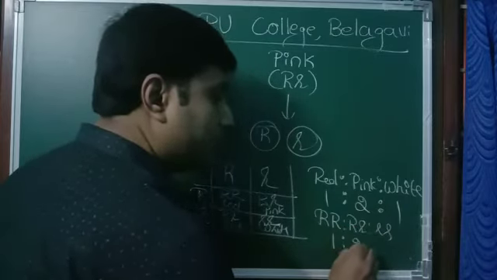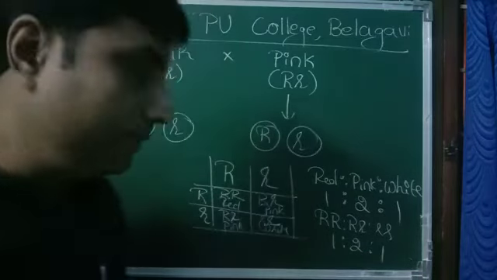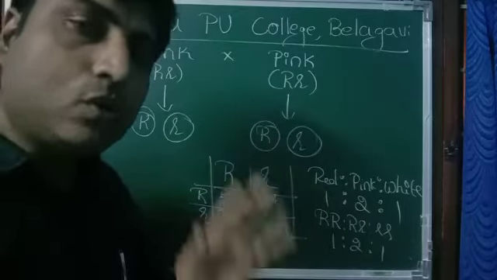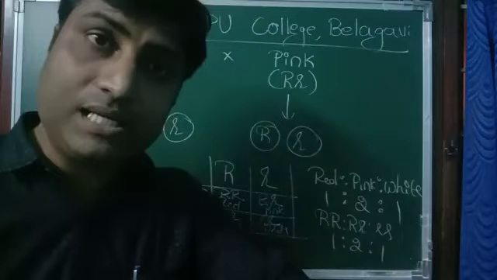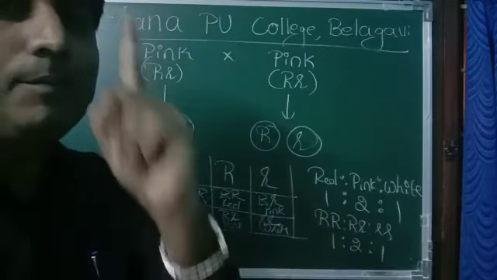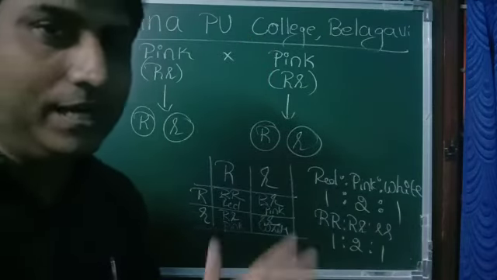Again the ratio is the same, 1:2:1. So in case of incomplete dominance, phenotype and genotype ratio will be the same. So what is incomplete dominance? When the dominant gene fails to suppress the recessive one completely, we call it incomplete dominance, and this is one example of incomplete dominance.